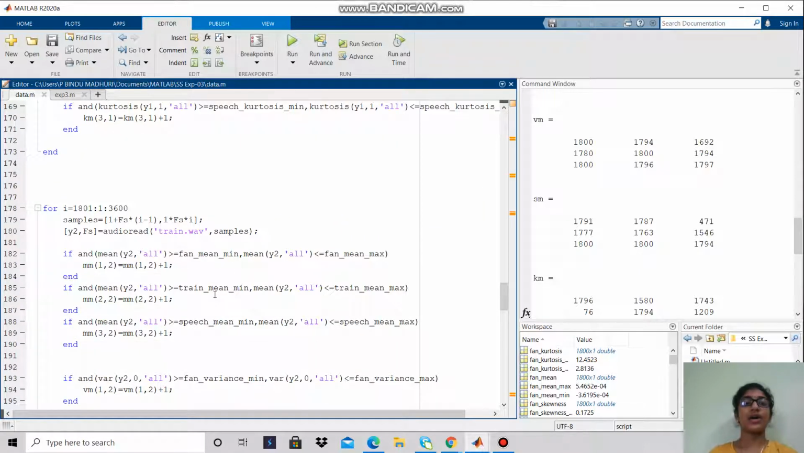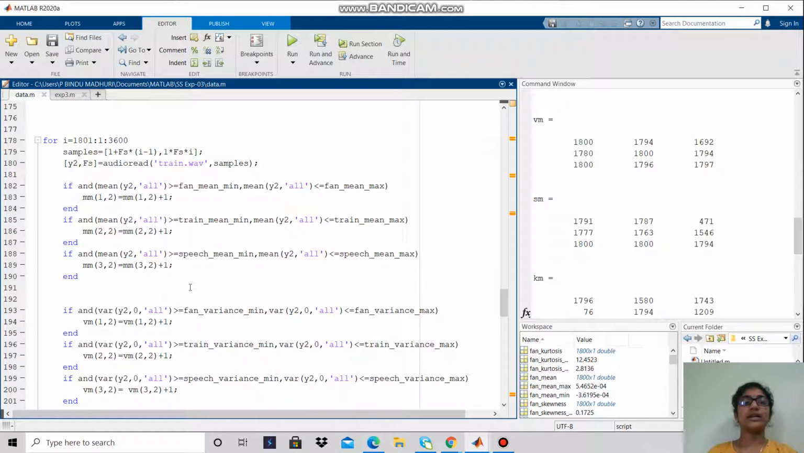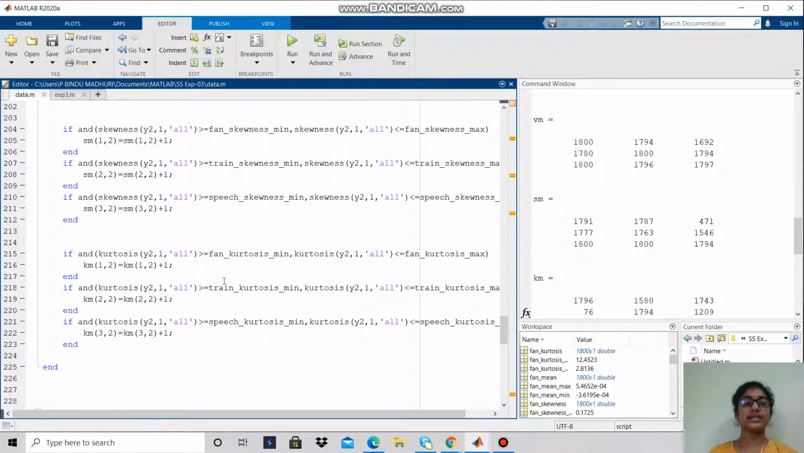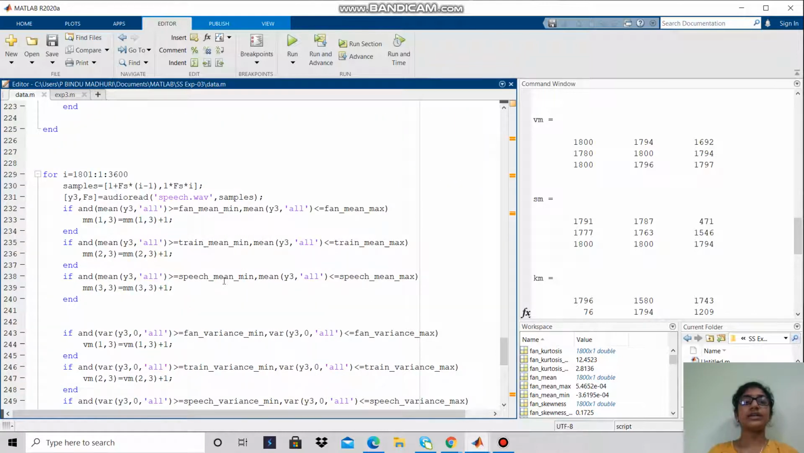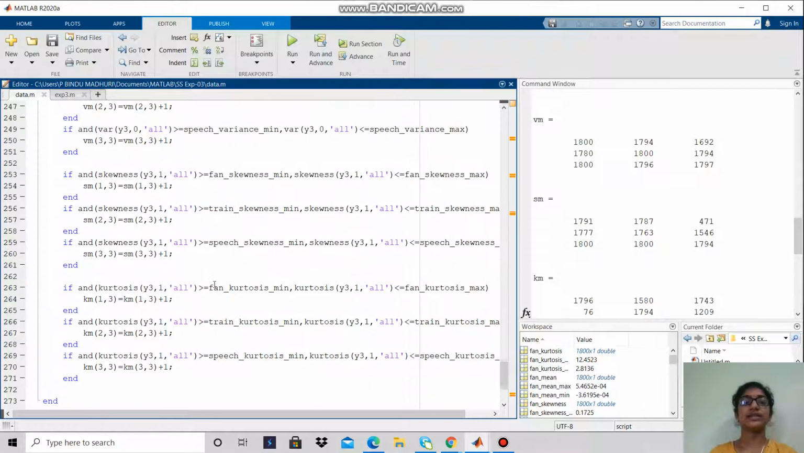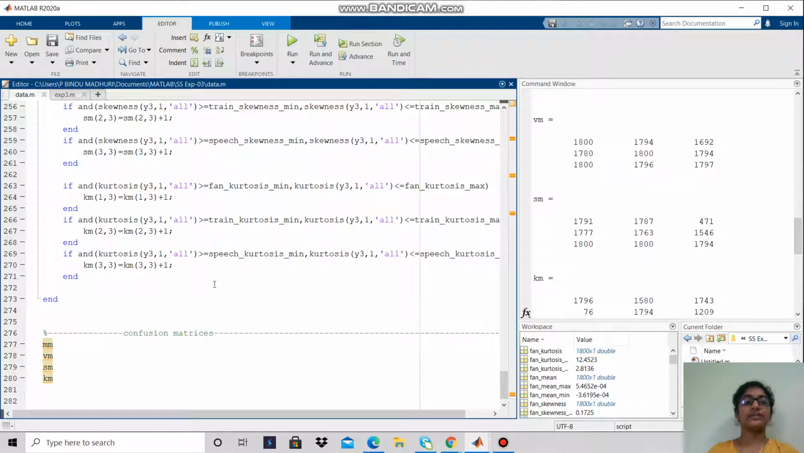Next, I audio read the train sound, and similarly I calculated for mean, variance, skewness, and kurtosis. I also did it for speech sound. I calculated the mean of the second 30 minutes of data and checked how many samples lie in the range of fan mean, train mean, and speech mean, and similarly for variance, skewness, and kurtosis.